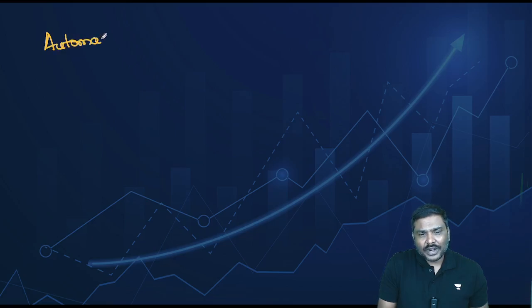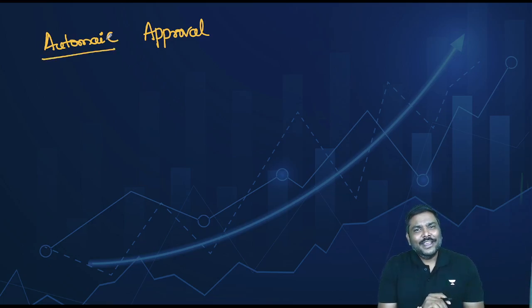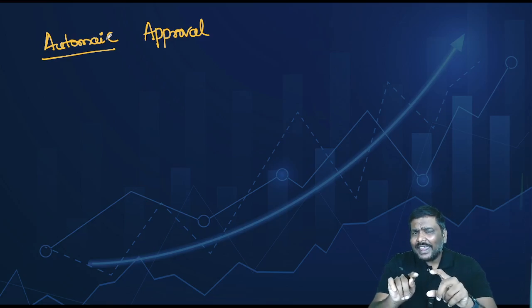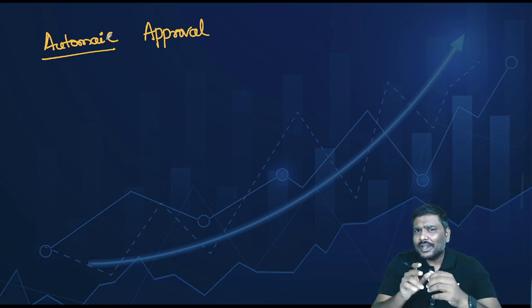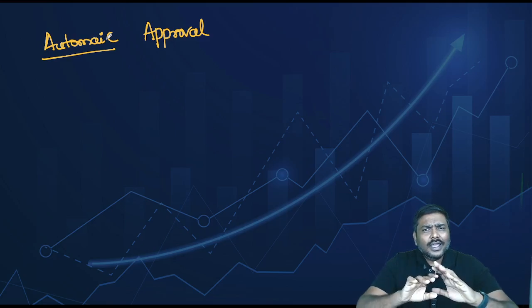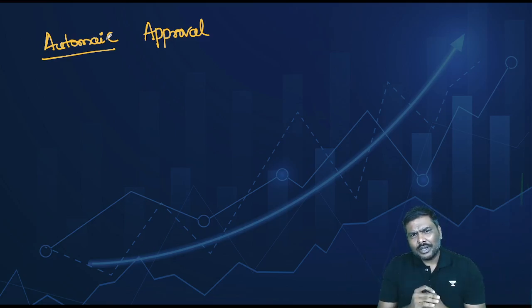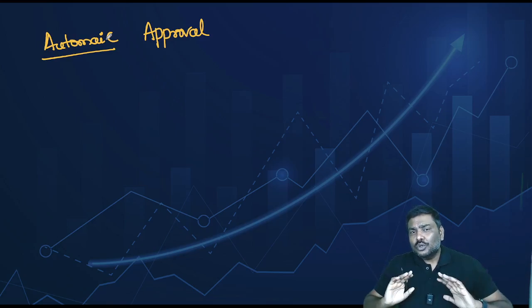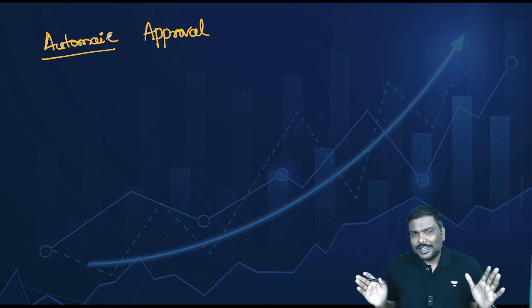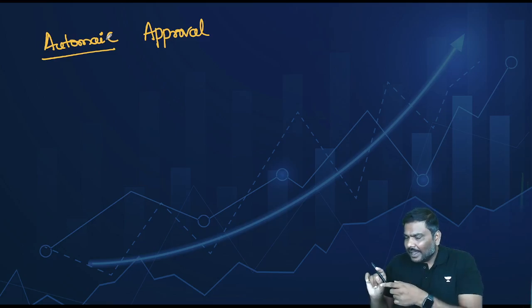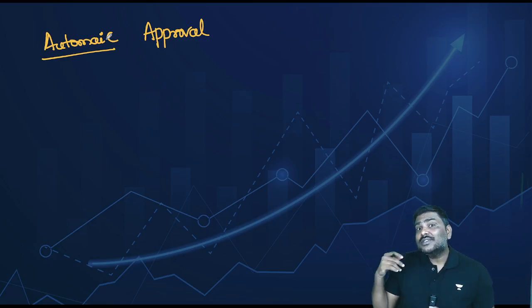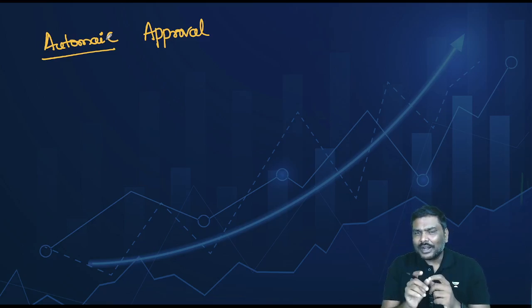One is the automatic route, and the second one is the approval or government route. Now, whenever you talk about automatic route, what does it mean? If the Government of India has kept any industry or any sector under automatic route, you do not require any kind of approval from the government. You don't require any permission. You can directly bring in the money, invest in the sector, and in the next 30 days, inform the Reserve Bank of India. That is automatic route.